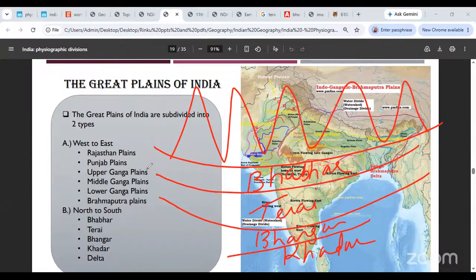So the north to south division of the belts is going to be like this. The plains is going to be like this. That is the division. That is the way in which this is going to happen.